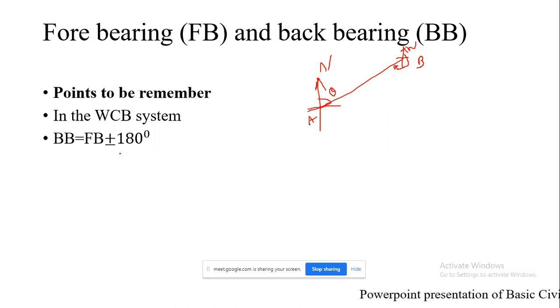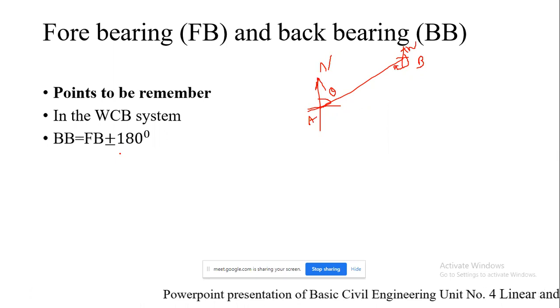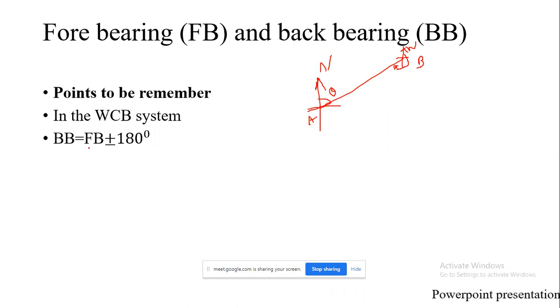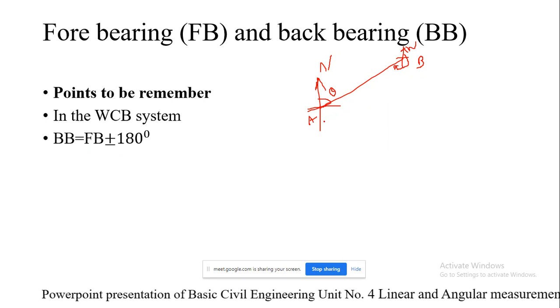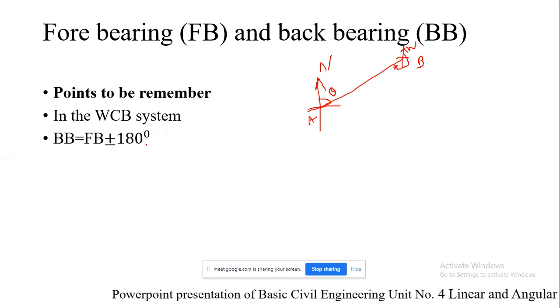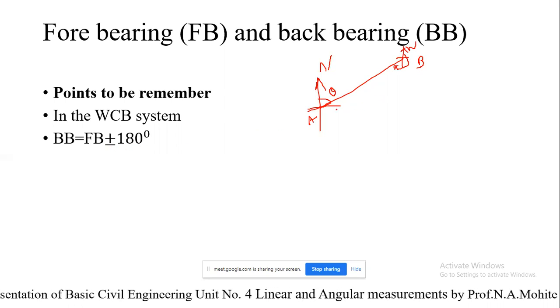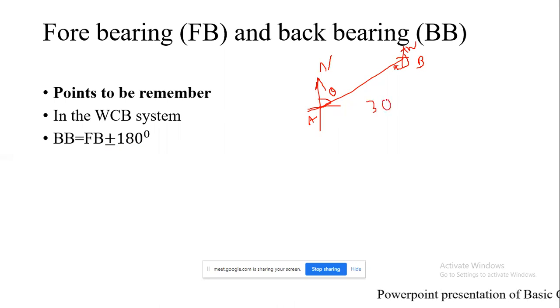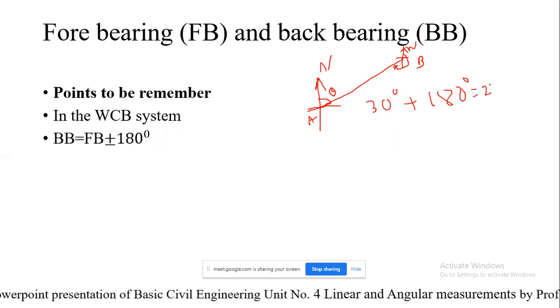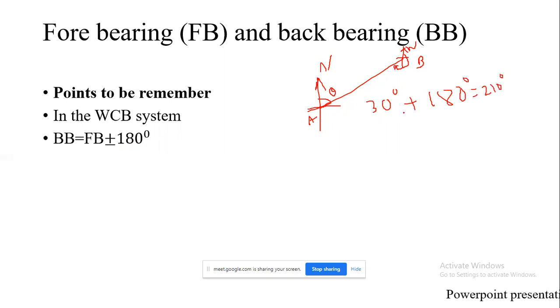The plus sign we are going to use when the angle is less than 180 degree, and when the angle is more than 180 degree, you are going to deduct it, in order to calculate the back bearing. Suppose forebearing of the line AB is 30 degree. The back bearing will be how much? It should be plus 180 degree because it is less than 180 degree. So 30 degree plus 180 degree, that is 210, will be my back bearing of the line AB, that is BA.